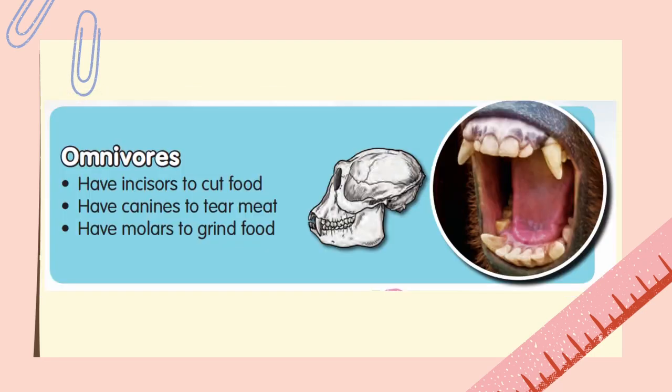And next is about omnivore. Omnivores have incisors to cut food and canines to tear the meat. And lastly, they have molars to grind the food.